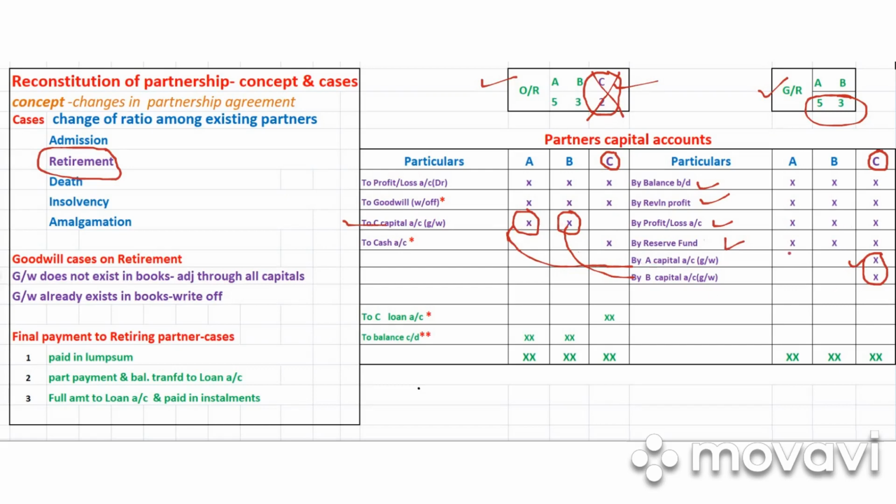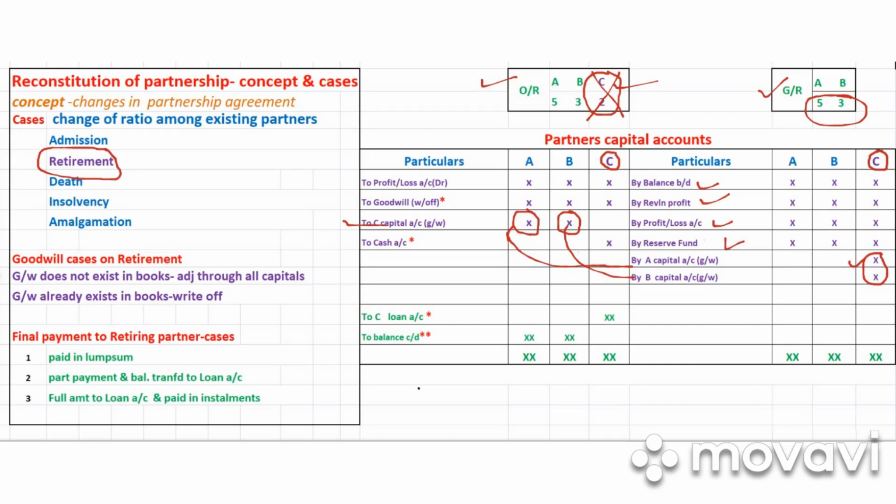And from A how much is coming will be written in C's column, and from B how much is coming is again written in C's column, so that C will be getting his share of the total goodwill, dear students. I hope you understood this goodwill treatment.